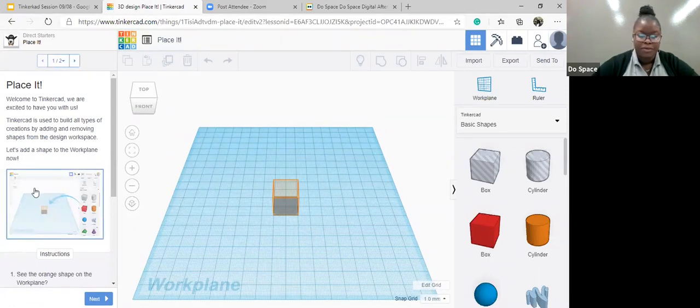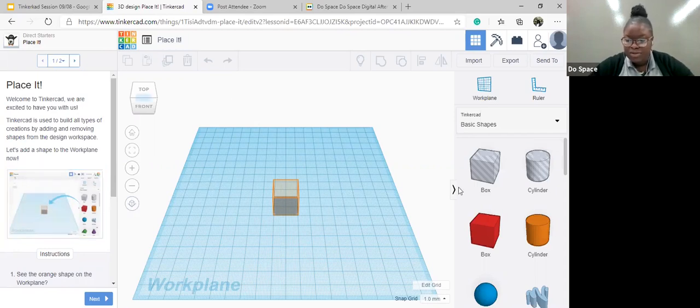Okay, so right here on the left side, it has all of the instructions that we need. And on the right side, it shows you a bunch of boxes and cylinders. Those are the shapes. And at the top here is the work plane, which it says right here at the bottom. And this is the ruler. But we don't need that right now, so I'm just going to put it back. So right here, I would read out the instructions and we would follow the steps that they give us to help us better understand what's going on.